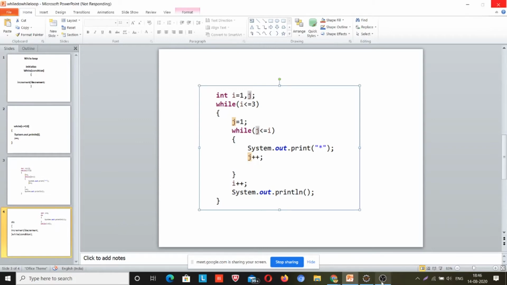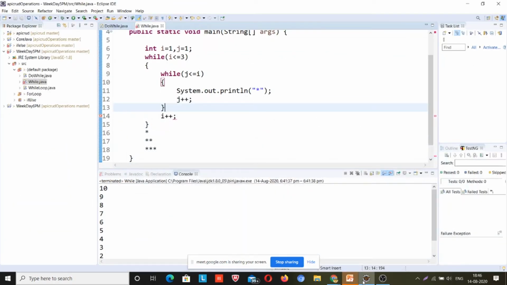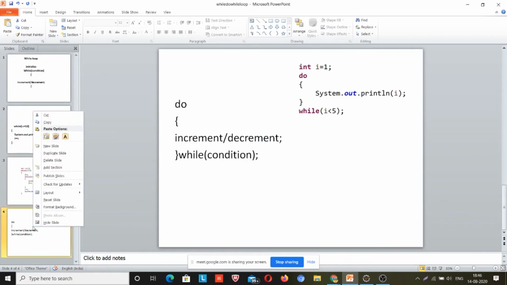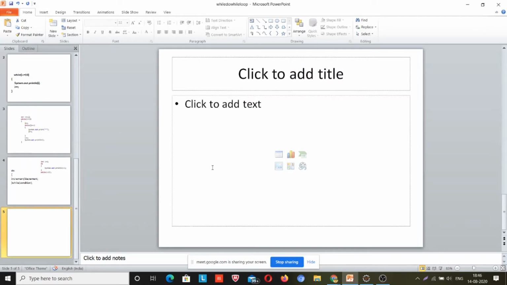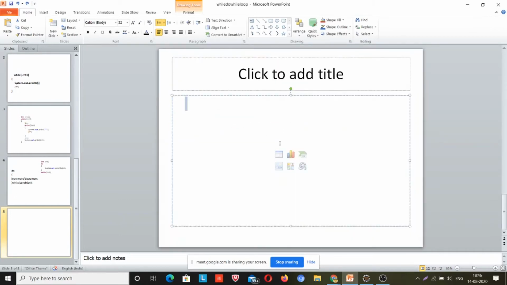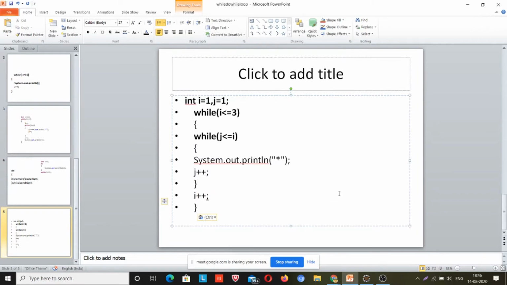My screen is hanging today. Why? I have to remove a lot of data from here. New slide. Oh. What will happen? Let me go back to F5. Okay.